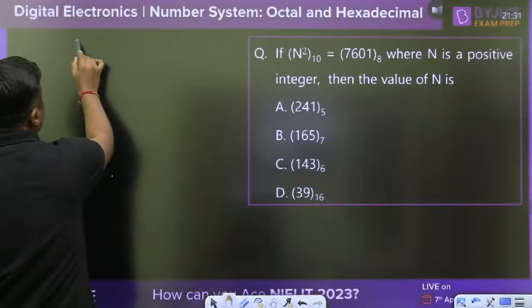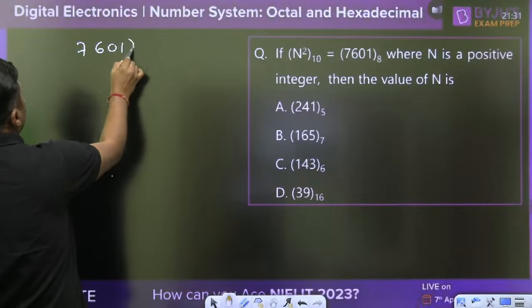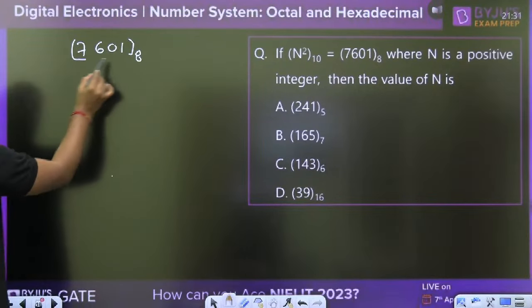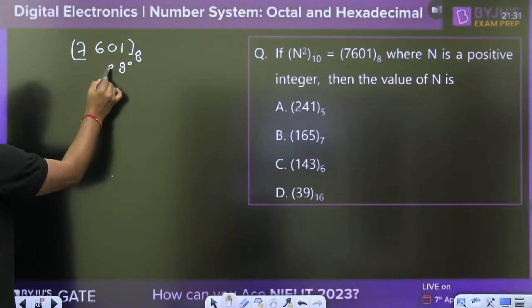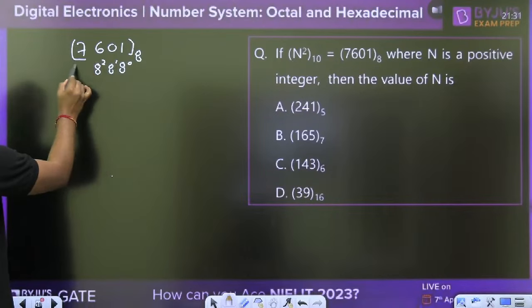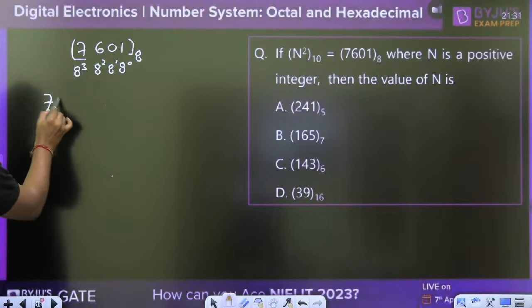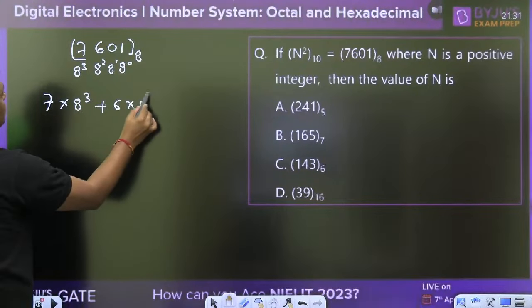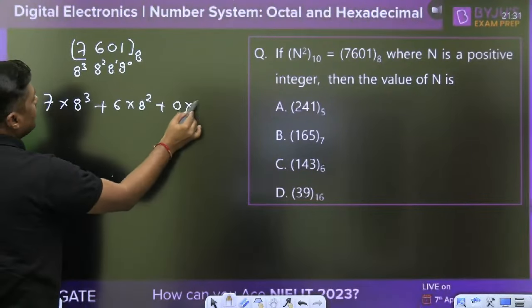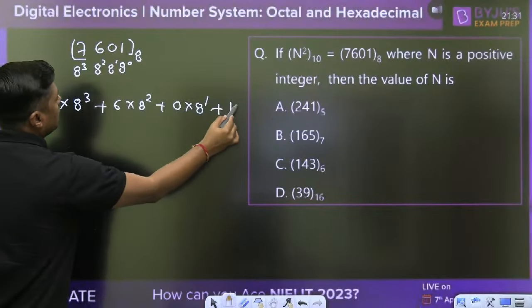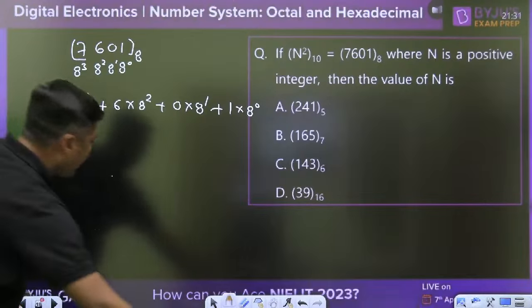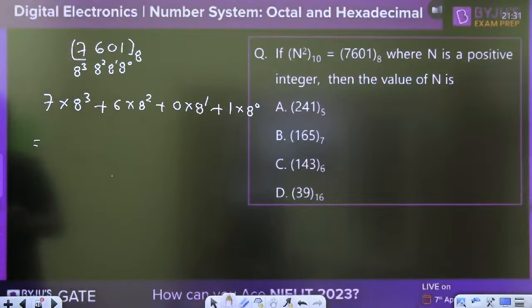First of all, 7601, it is in base 8. This is 8 to the power 0, 8 to the power 1, 8 to the power 2, 8 to the power 3. 7 into 8 to the power 3 plus 6 into 8 square plus 0 into 8 to the power 1 plus 1 into 8 to the power 0. Now you can find the exact value. What is this?